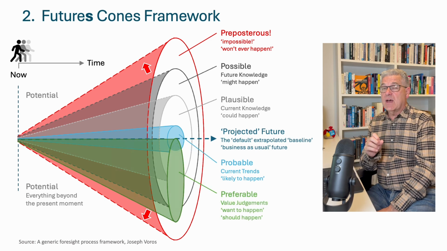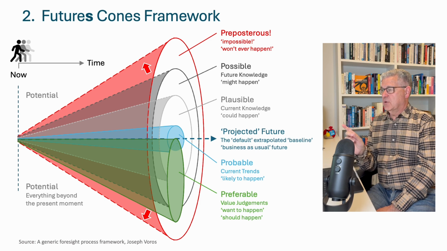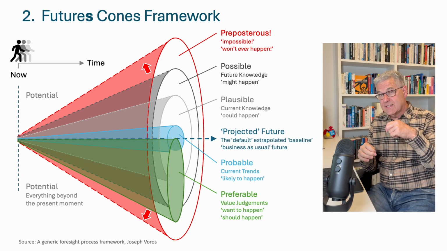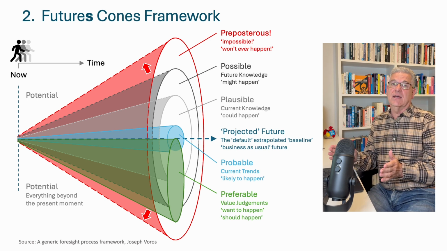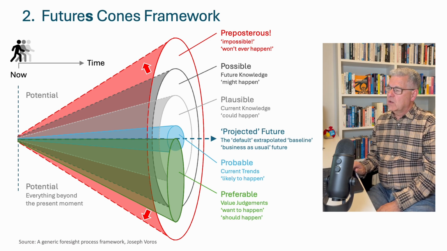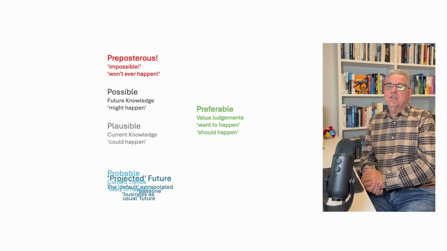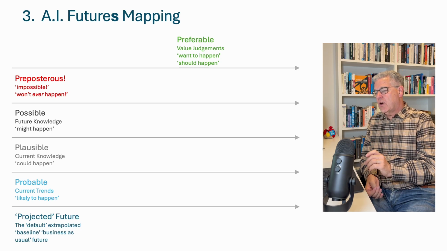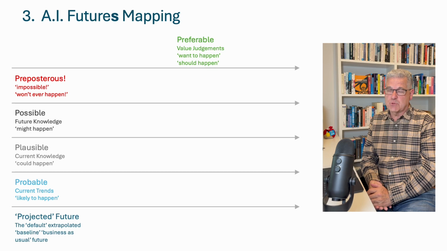Finally, we have our preferred future. It is the future we want to happen, that should happen. It is the future that guides what we do today to create tomorrow and the next day and the next day. Using Future Cones framework, we can now map out the potential for AI futures. Dr. Voros presented a great historical example that shows how this plays out.